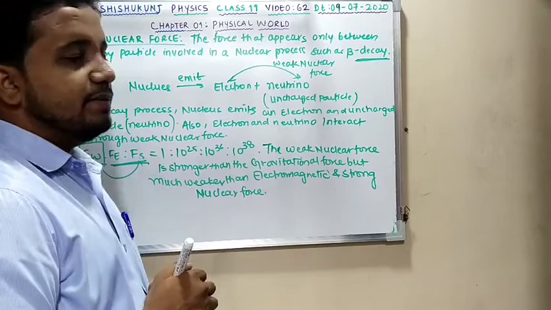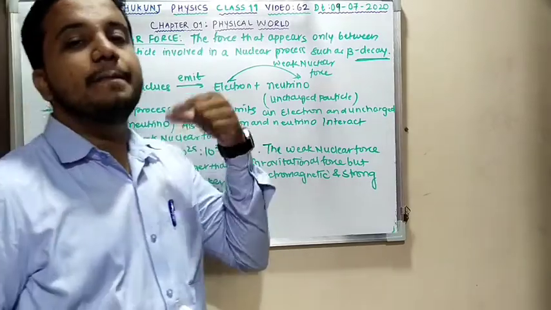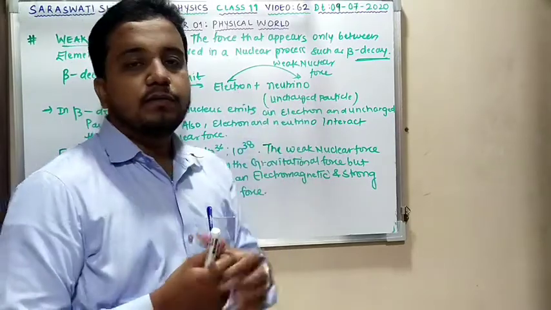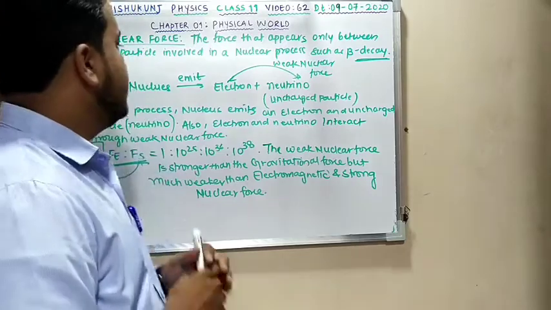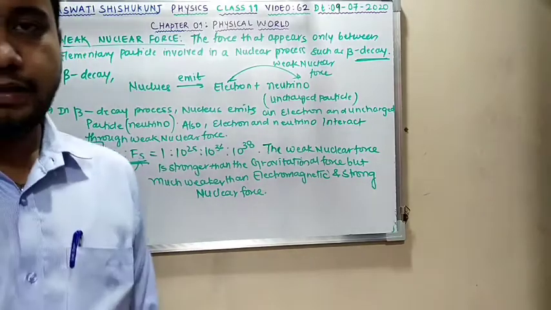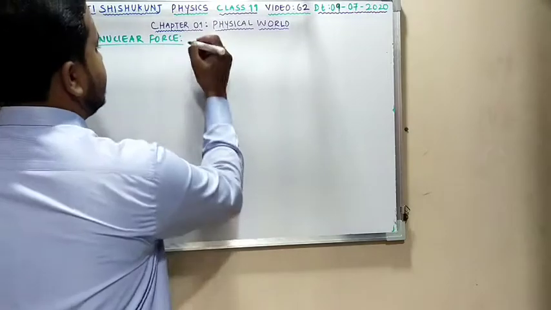Here we will be able to see that I am taking one process in which the pion is going to emit an electron and muon and an uncharged particle, that is neutrino. Here we can give one example.